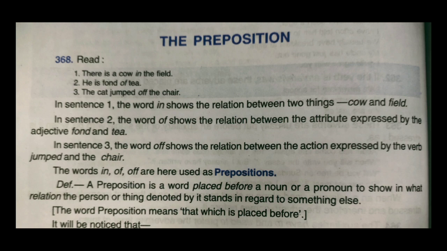So, the definition: what is a preposition? A preposition is a word placed before a noun or a pronoun to show in what relation the person or thing denoted by it stands in regard to something else. I repeat, a preposition is a word placed before a noun or a pronoun to show in what relation the person or thing denoted by it stands in regard to something else.